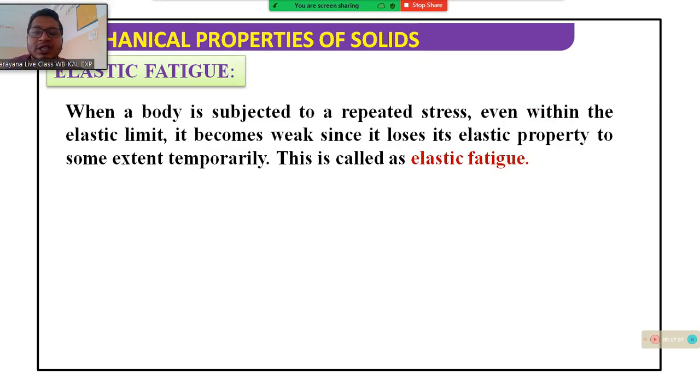When a body is subjected to a repeated stress, it means we are exerting force and then withdrawing the force.